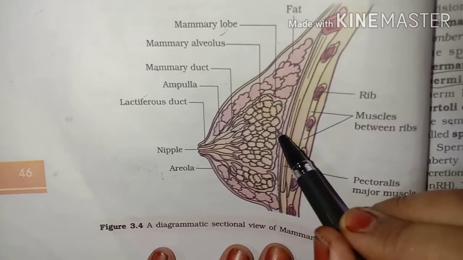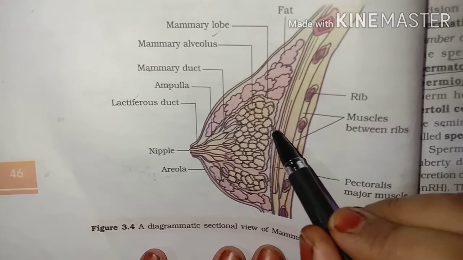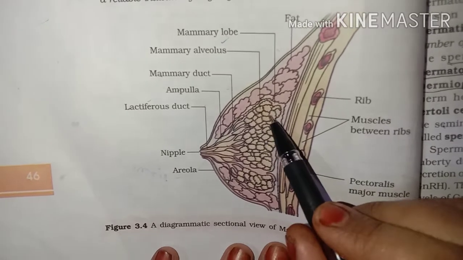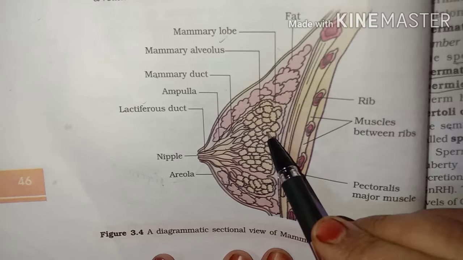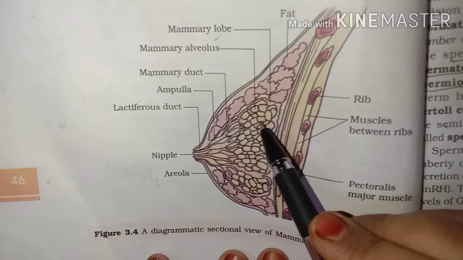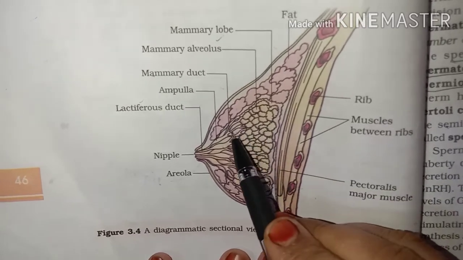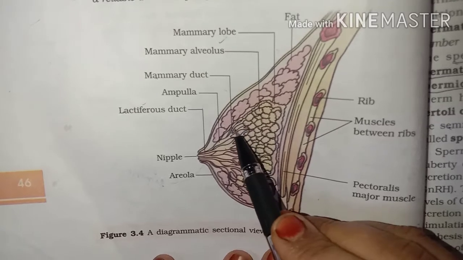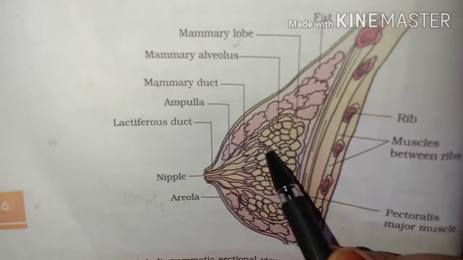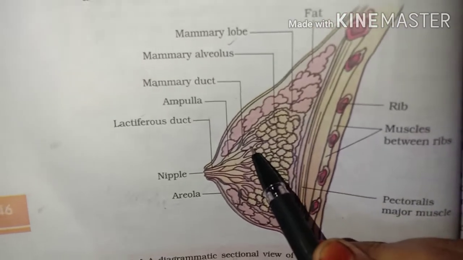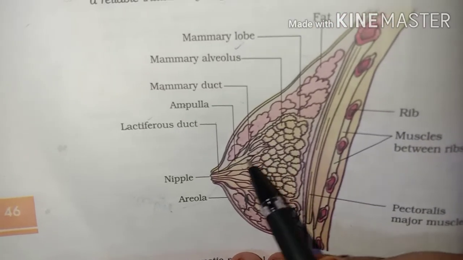Understood? Now these mammary lobes have small chambers called alveoli, which secrete the milk. Now this milk is secreted, and you can see here the duct-like structure. This is called the mammary duct. From the alveoli the milk is released into the mammary duct.